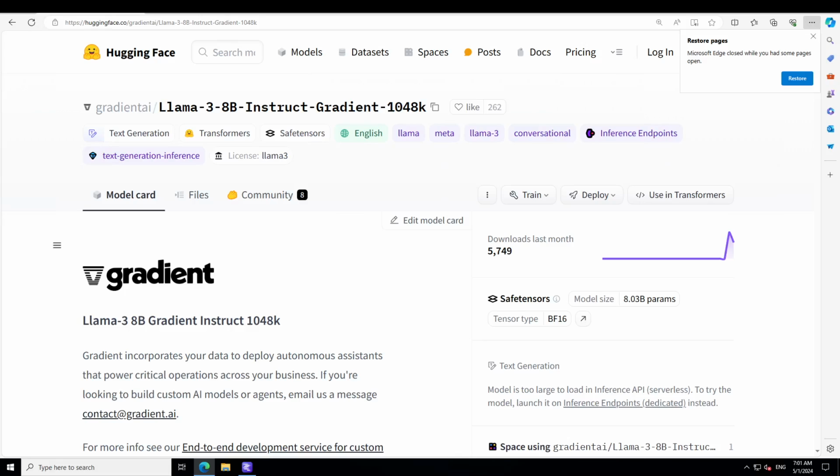They built on top of the EasyContext blockwise RingAttention library with a custom network topology to better leverage large GPU clusters in the face of network bottlenecks from passing many KV blocks between devices. And that gave them a 33% speedup in model training, and it was really lightning fast. Anyway, I will drop the link to this model card in the video's description. But now let's go and try it out on our local Windows system.